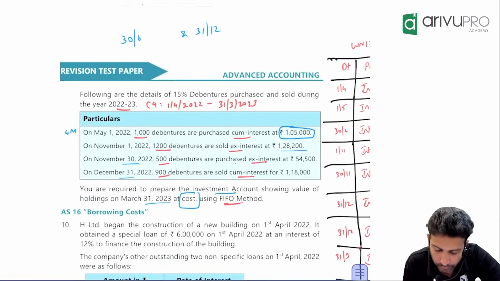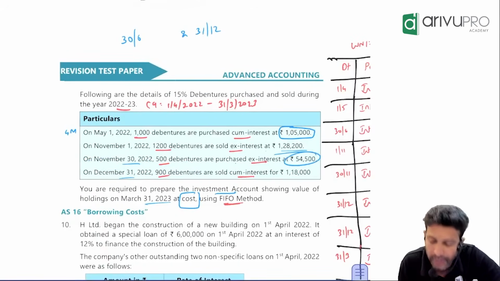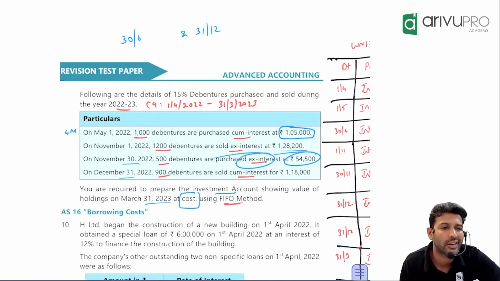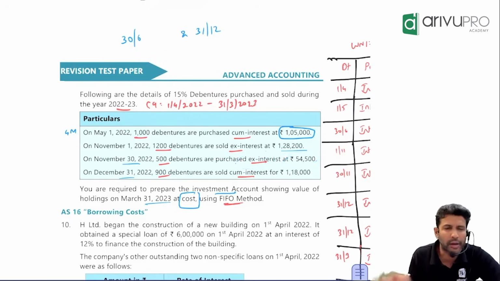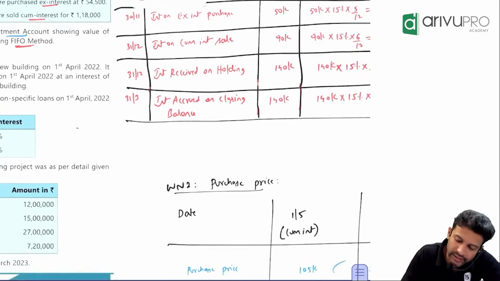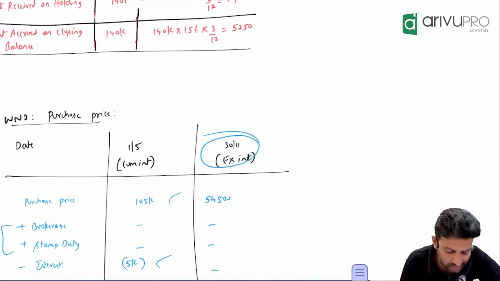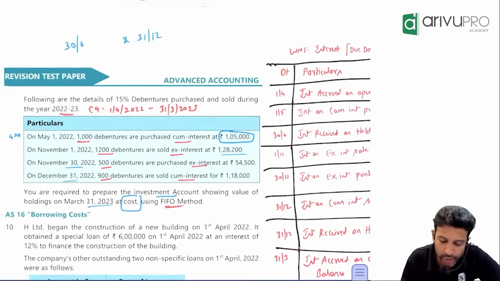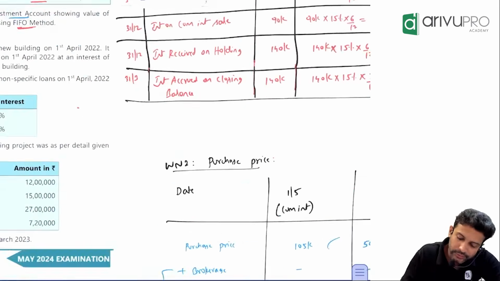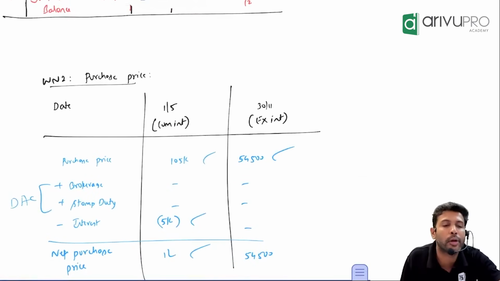When? 30th November. How much? You purchase 500 debentures at what price? 54,500. But fortunately, this is what price? Ex-interest. So anyway, the format will take care of it. So on 30th November, you purchased on what basis? Ex-interest. How much did you pay? 54,500. Is there any stamp duty or brokerage? No. If it was there, what would you have done? Added.